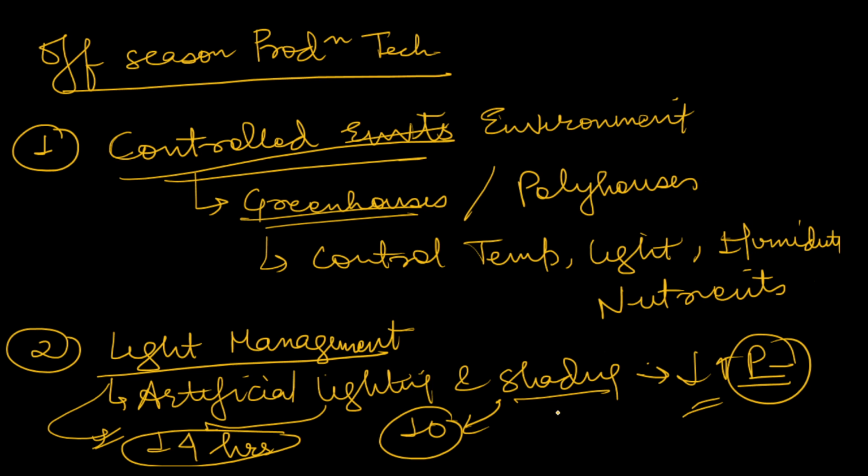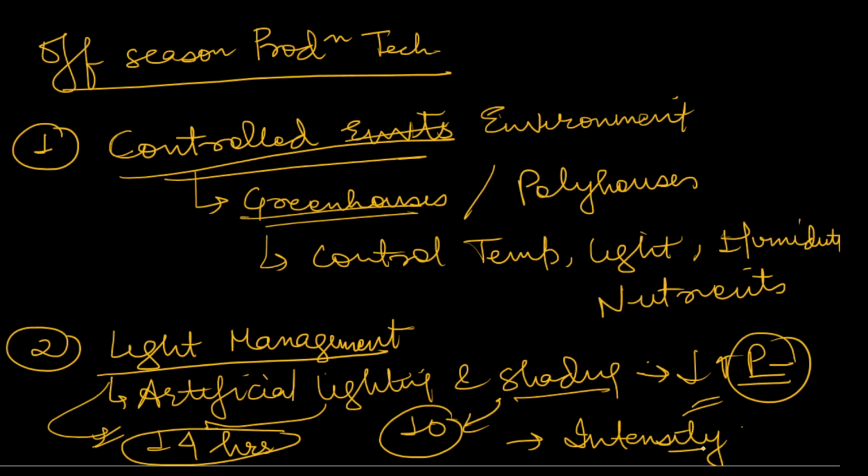Not only do we have to maintain the shading and lighting, we also have to maintain the light intensity. If it is shading, how dark should it be? If it is lighting, how bright should it be? The intensity should also be maintained, and generally it is maintained using LED bulbs. So light management is important.